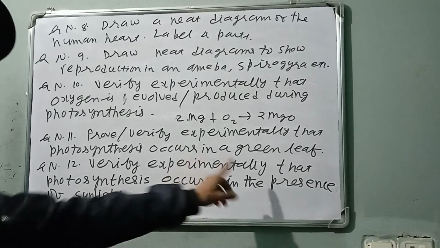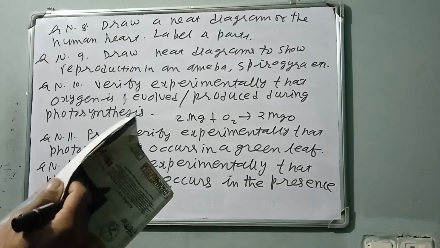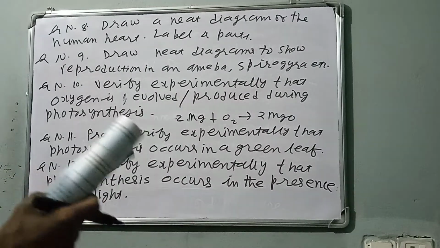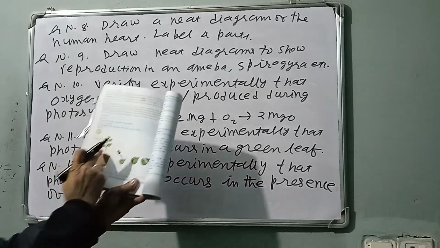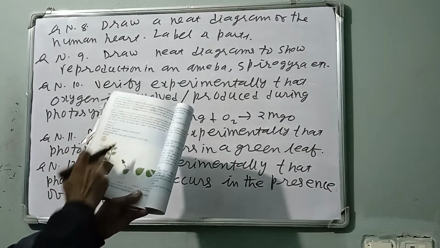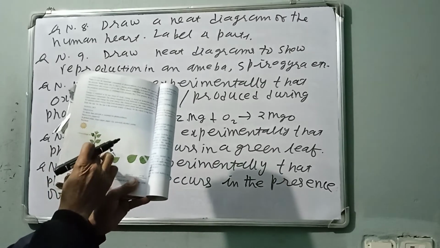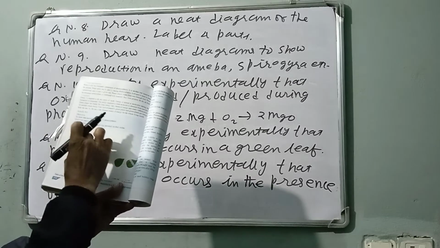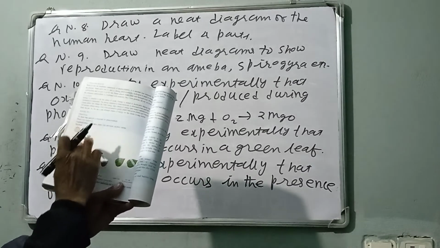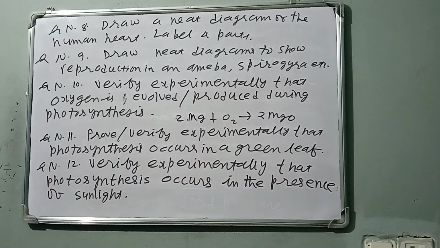No sunlight, no photosynthesis. For the sake of convenience, I'll show. Please draw yourself, which I'll draw. Take a potted plant, any clay pot or any pot, and perform the following experiment.